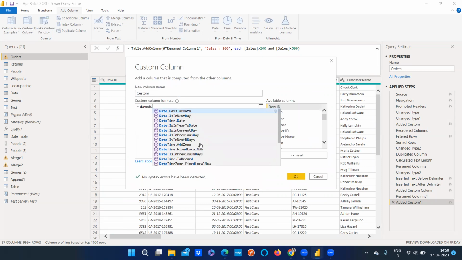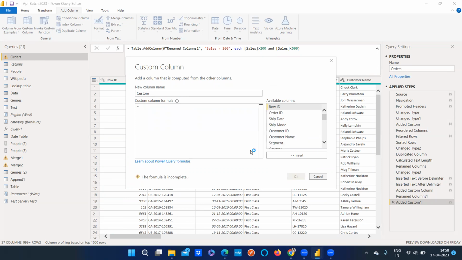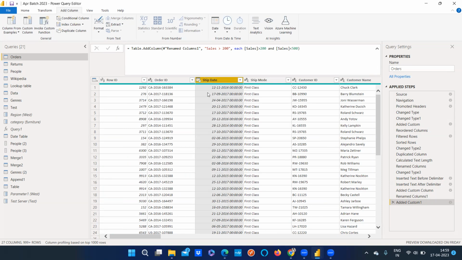Let's say I have another example for the add function. For this ship date, I want to add 2 more days and understand where the ship dates have gone beyond the specific date mentioned in here. For that reason, I may want to add another column.